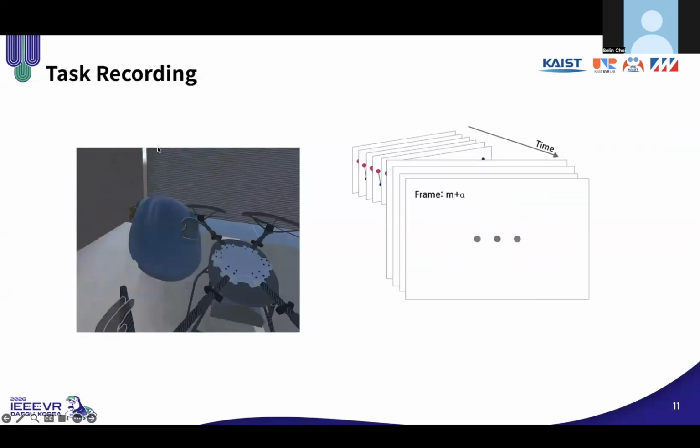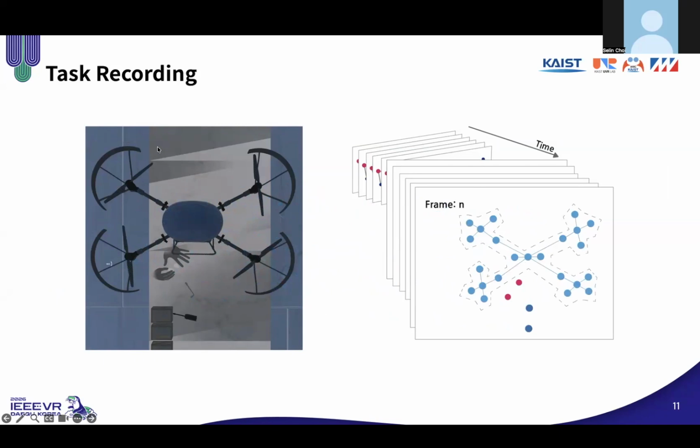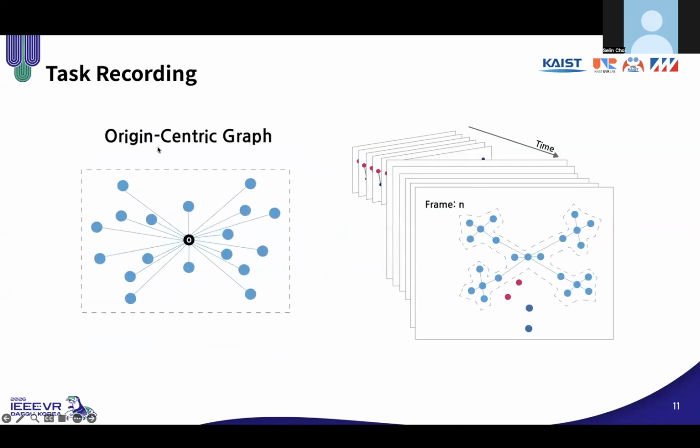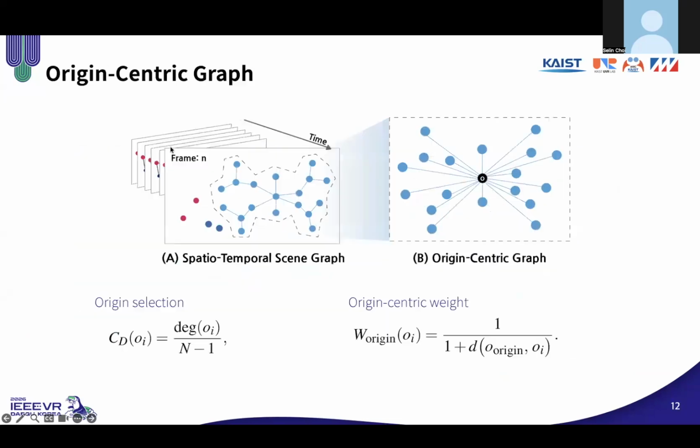As shown in the video, we record the task using a frame-by-frame scene graph. Then, based on the fully assembled final graph, we infer the overall structure. We define an origin-centric graph, select an origin object, and capture relationships based on each object's distance from the origin. We select the origin object as the node with the highest degree centrality. In other words, the part with the most connections in the final assembly.